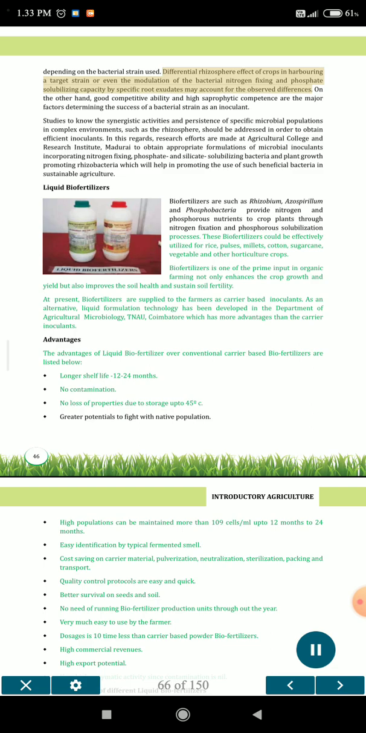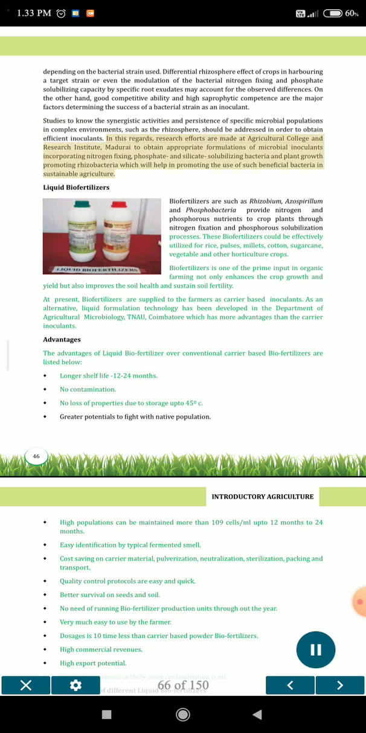Differential rhizosphere effect of crops in harboring a target strain, or even the modulation of the bacterial nitrogen fixing and phosphate solubilizing capacity by specific root exudates, may account for the observed differences. On the other hand, good competitive ability and high saprophytic competence are the major factors determining the success of a bacterial strain as an inoculant. Studies to know the synergistic activities and persistence of specific microbial populations in complex environments, such as the rhizosphere, should be addressed in order to obtain efficient inoculants.